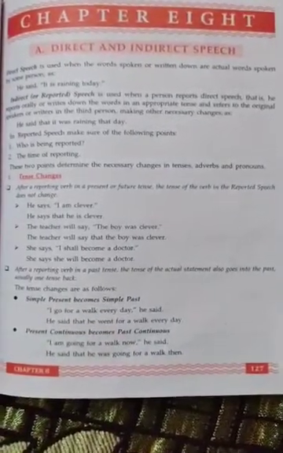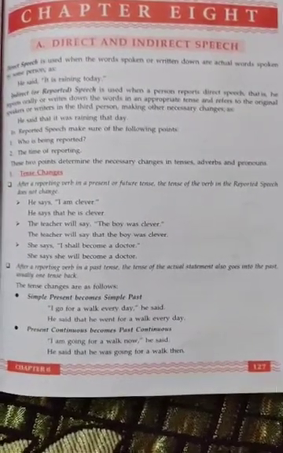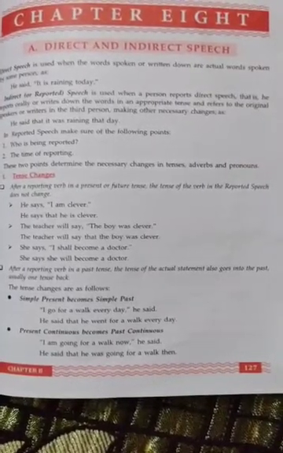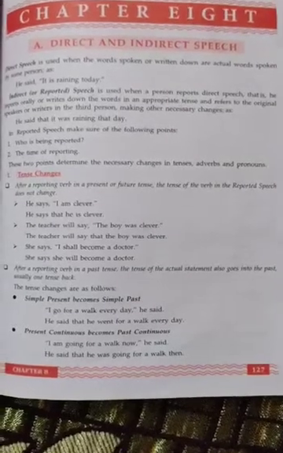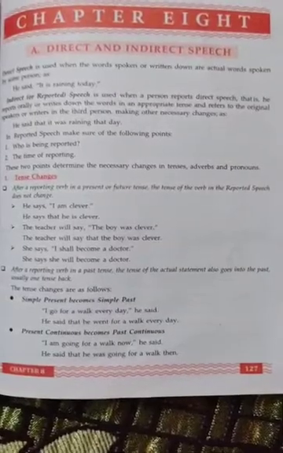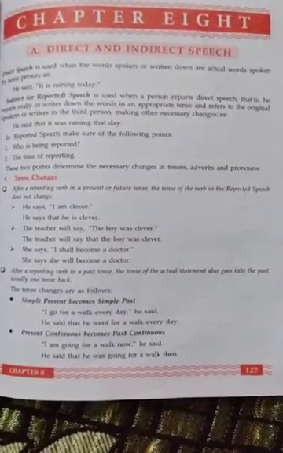Always remember. Next, present continuous becomes past continuous. Same formula. I am going for a walk now, he said. So these are the actual words, and someone reports he said that he was going for a walk then.